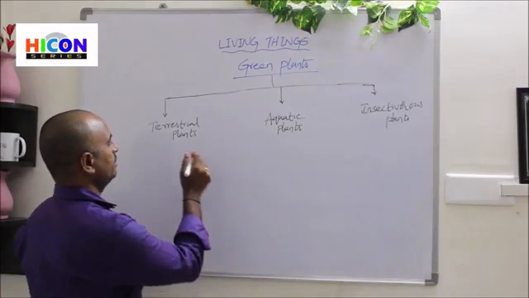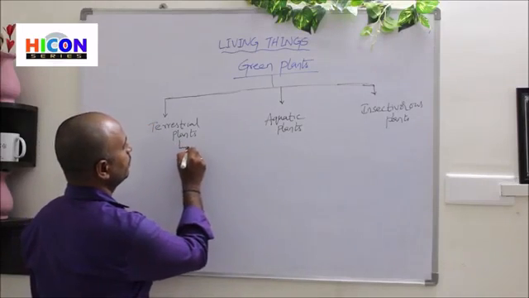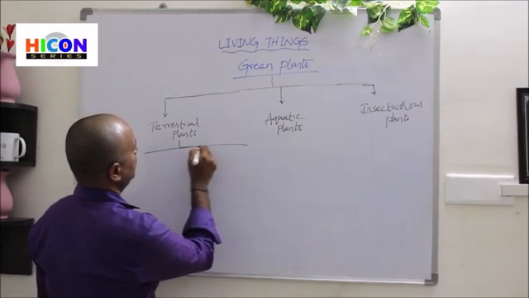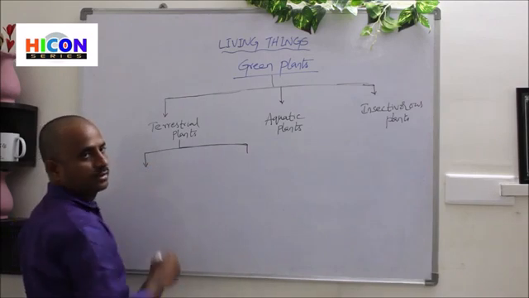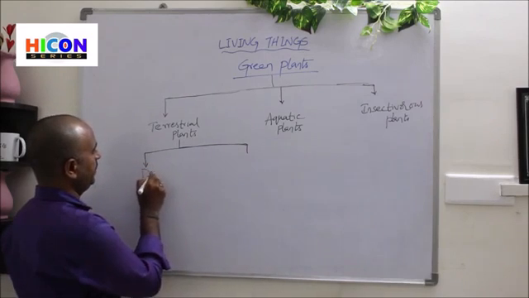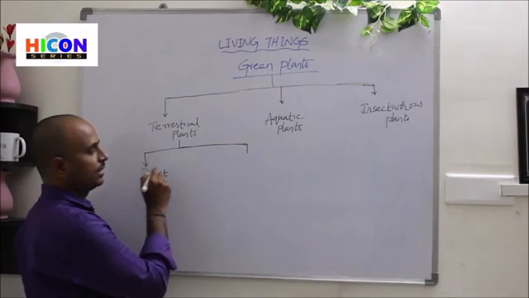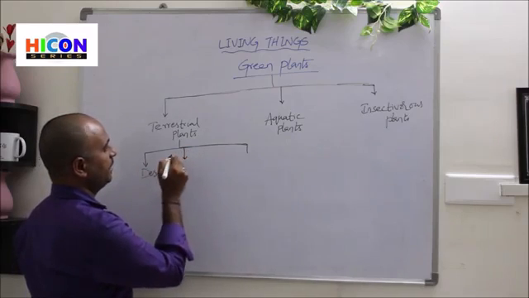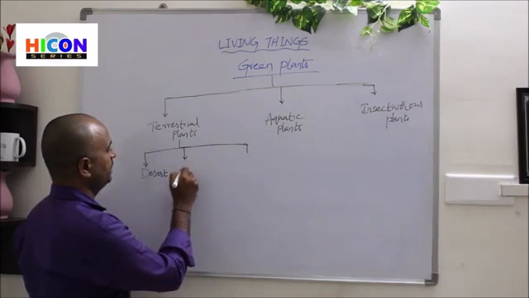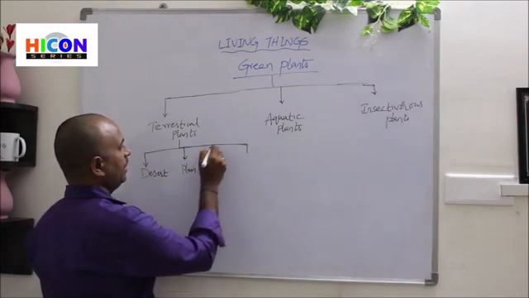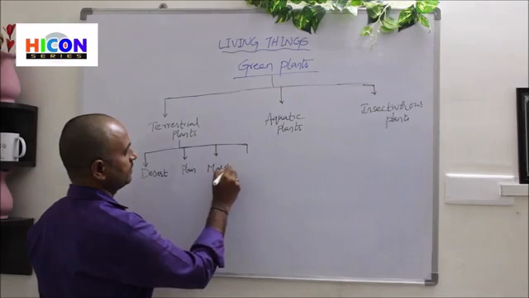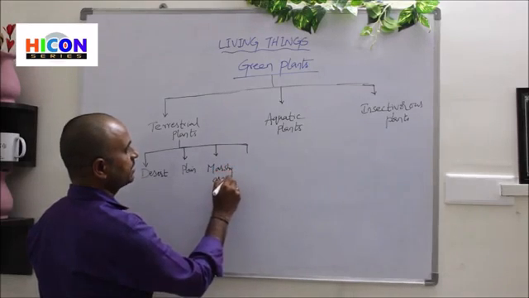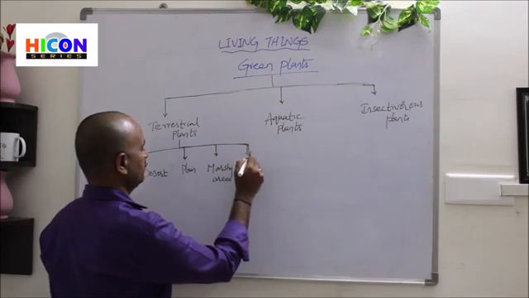Again, the terrestrial plants are divided into four types. So let us see the different kinds of terrestrial plants. The first type is desert plants, and the second type is plants of plains, that means the plants which grow in plain areas, and the plants of marshy areas, and the plants of hilly areas.